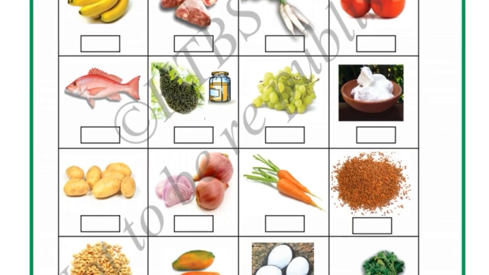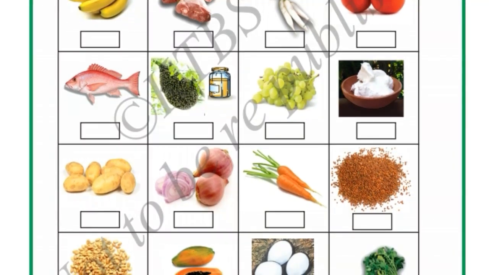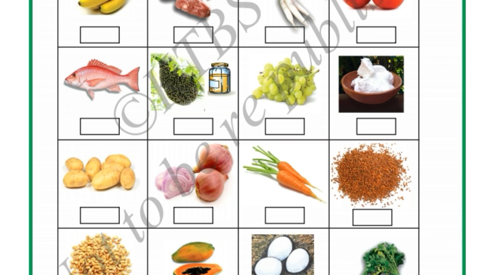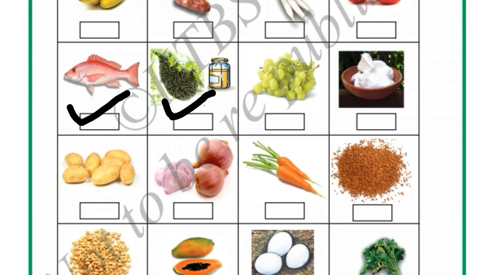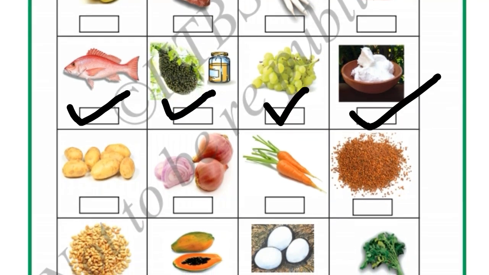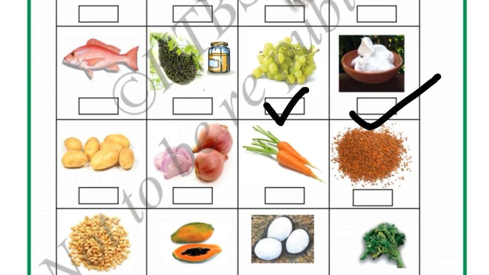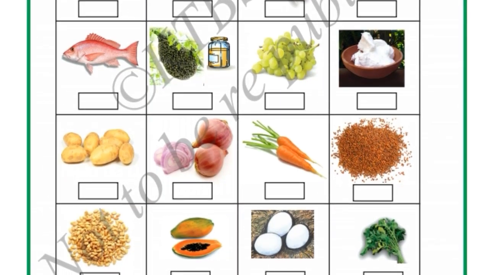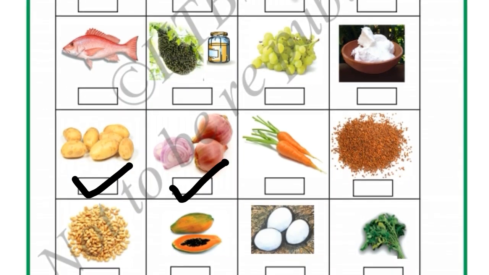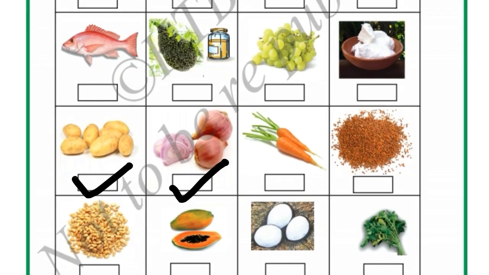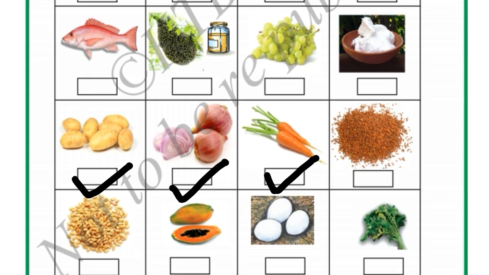Next is fish. You know the fish? Yes, we will put right mark. Next, honeybee. We will put right mark. Grapes. We will put right mark. Curd. Yes, curd also we will put right mark. What is this? Potato. Yes, we will put right mark. This one, onion. We will put right mark. Carrot. We will put right mark.